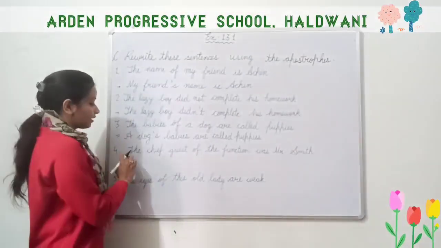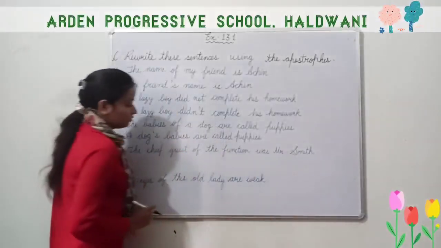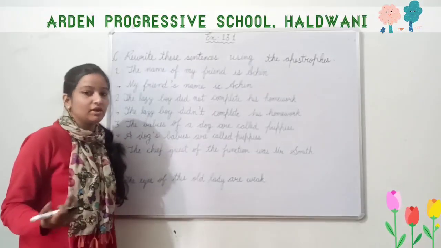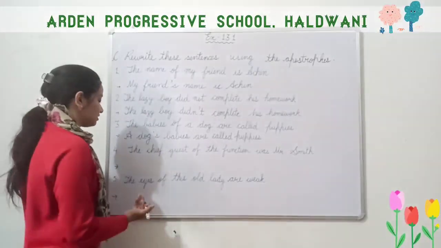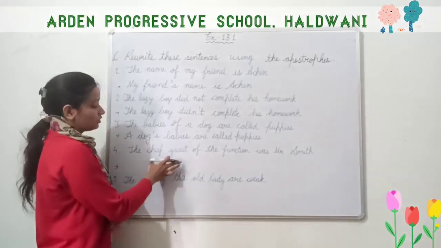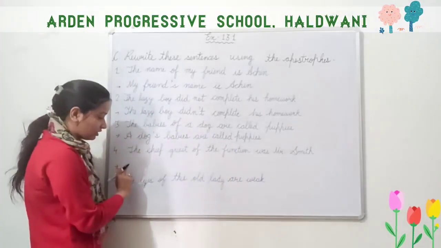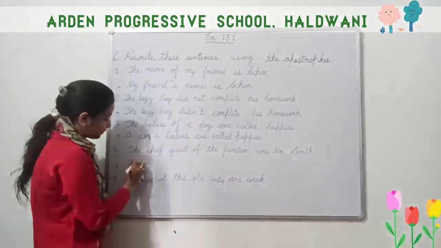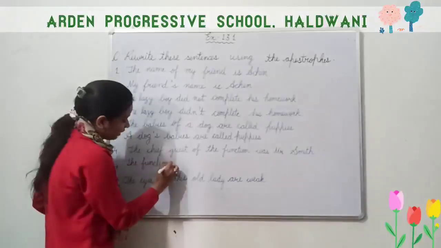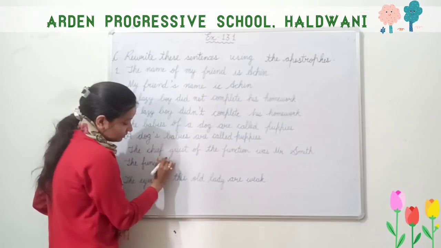The chief guest of the function was Mr. Smith. So we know that of is here. So the first way where we show the possessive noun. The chief guest of the function. So the chief guest belongs to the function. So we have to shift it here. The function's, F-U-N-C-T-I-O-N, apostrophe on the line of the nearest tallest letter.